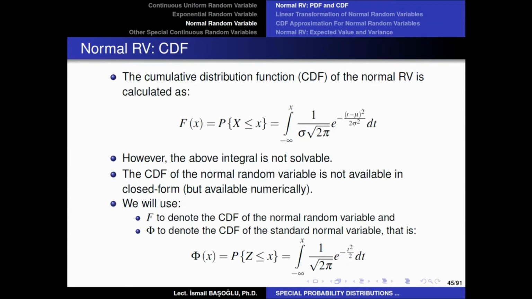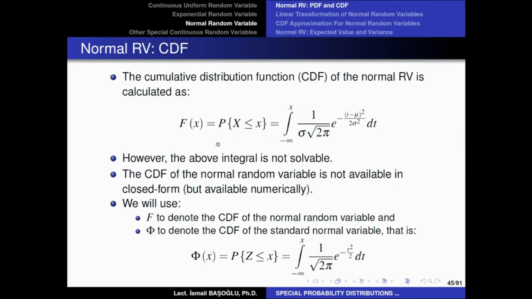There is not a closed form solution for this integral, okay? If you can find one, then you will win the Nobel Prize. It is very important, but it is impossible. So there is not a theoretical solution for this integral. So what are we going to do about this? Because if we cannot solve this integral, we cannot calculate this probability.